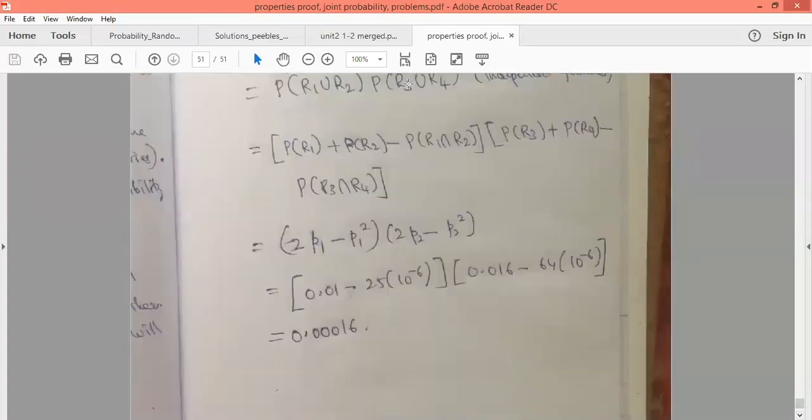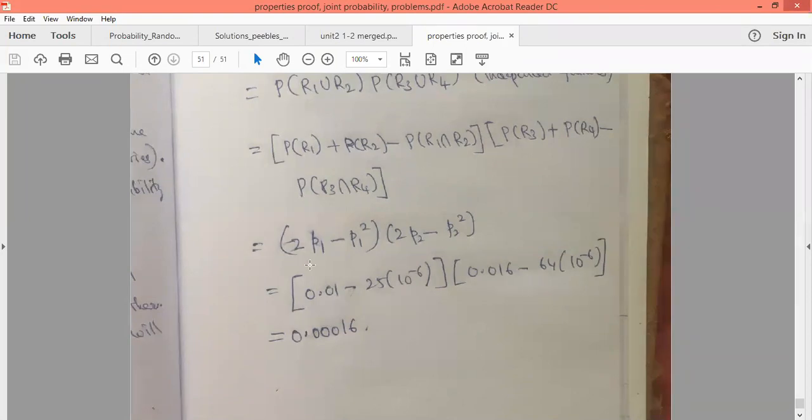Now we have already discussed that the probability of R1 is P1, and the probability of R2 is also P1. Probability of R1 times probability of R2 is P1 squared. Similarly, probability of R3 is P2, probability of R4 is also P2, and probability of R3 times R4 will be P2 squared. We already know that P1 is 0.005 and P2 is 0.008.